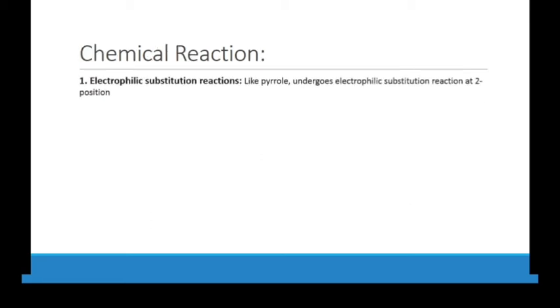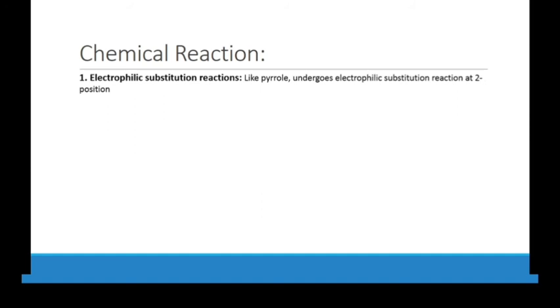So now we'll talk about chemical reactions. Electrophilic substitution reaction is like pyrrole. So what do you remember about pyrrole? Pyrrole gives electrophilic substitution at position 2. Why? This is my question. Why do pyrrole, furan and thiophene show electrophilic substitution at position 2? Because at position 2 we have 3 resonance structures, but at position 3 we have 2 resonance structures, which means if a compound after electrophilic attack has more structures, it is more stable.